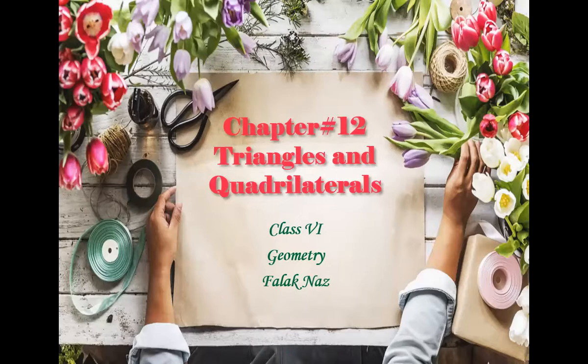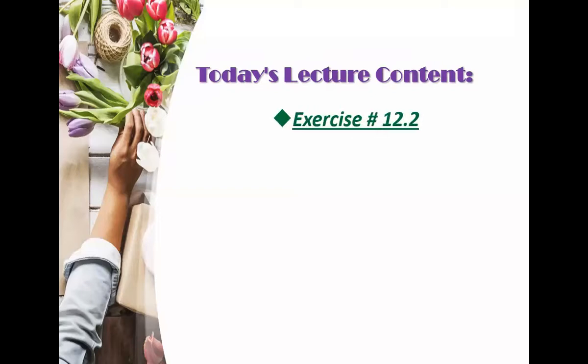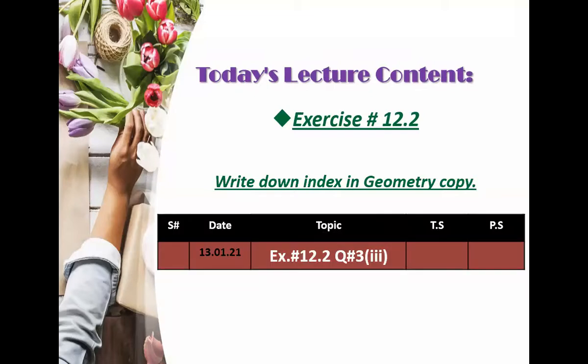So, class rules. I guess all of you know what the class rules are and what you have to do. You should know what our today's lecture content is. Our today's lecture content is exercise number 12.2. At first you have to write down the index in your geometry copy. Open your geometry copy and write down the index: 13 1 21. This is your today's date, and write down exercise number 12.2, question number 3, bit number 3. So this is our today's index, and all of you have to write it down.